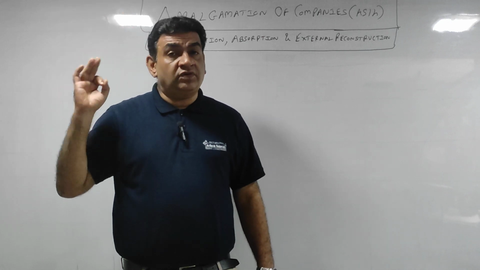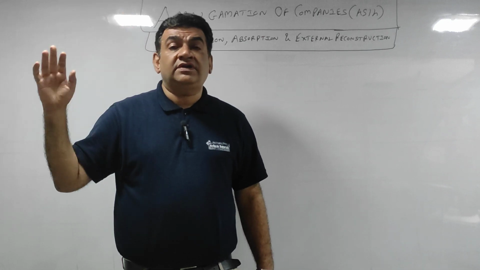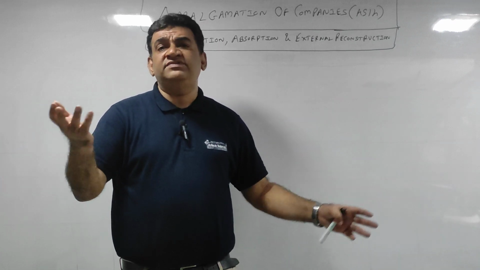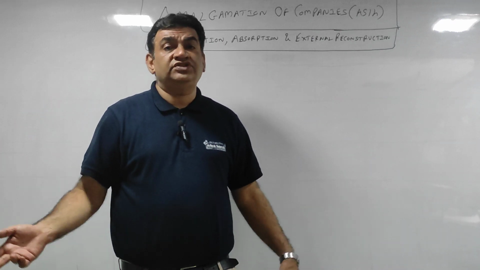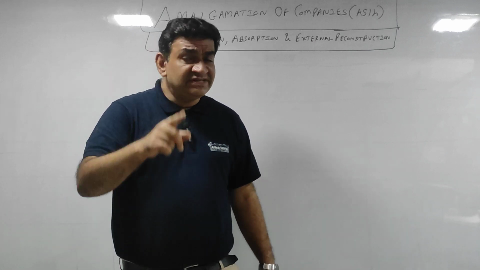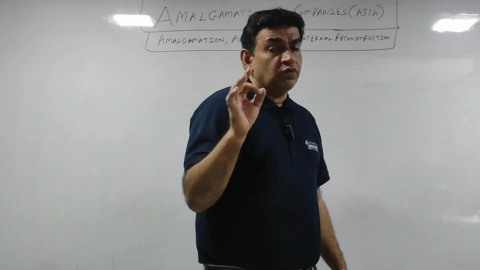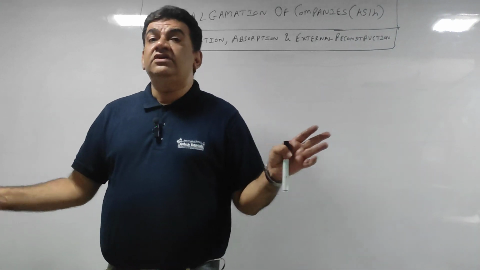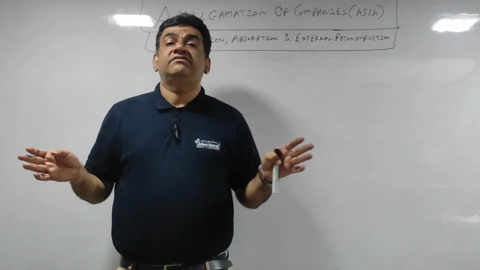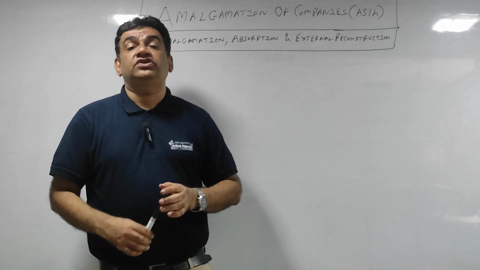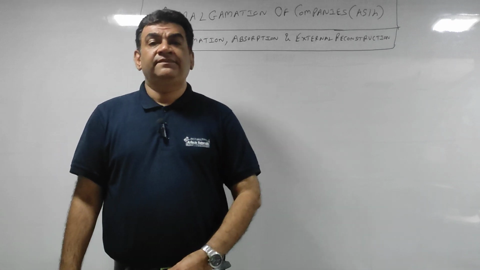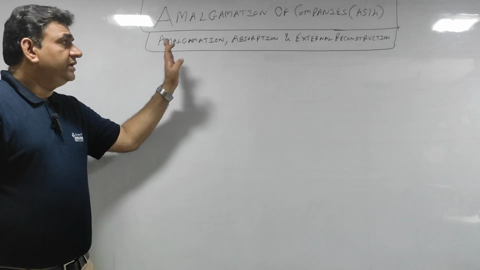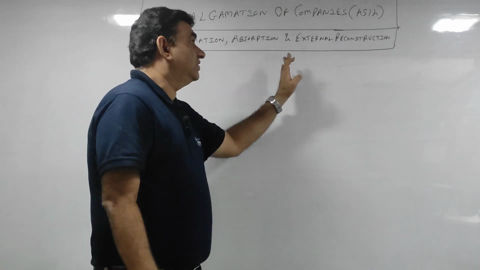Very important for objective questions: MCQ, fill in the blanks, true or false, anything can come. So keep this standard in mind. AS 14 lays down the accounting treatment to be given when amalgamation of companies takes place.